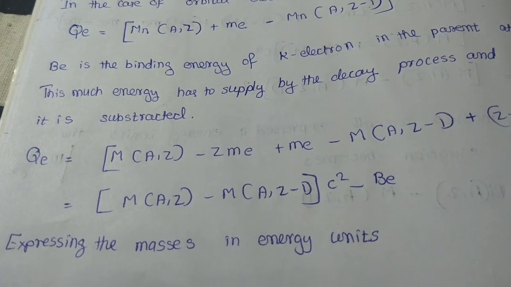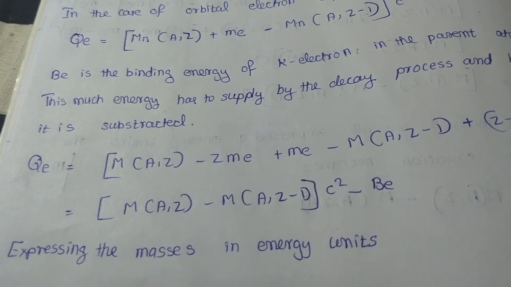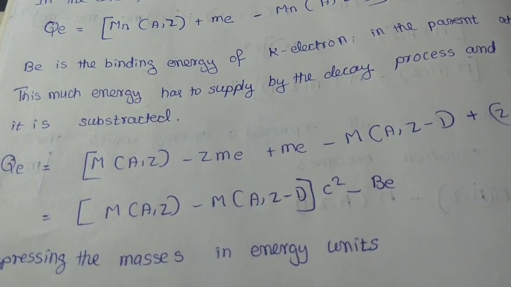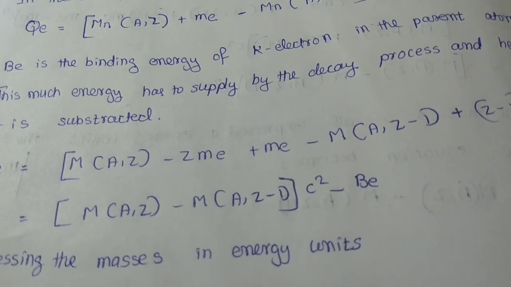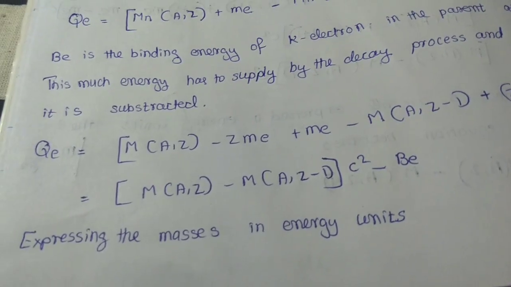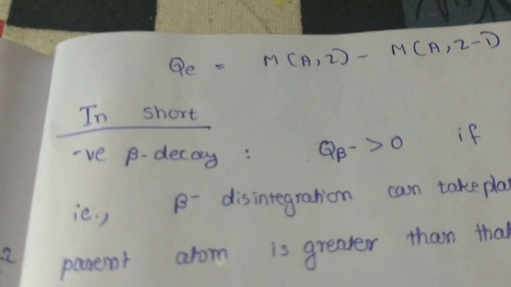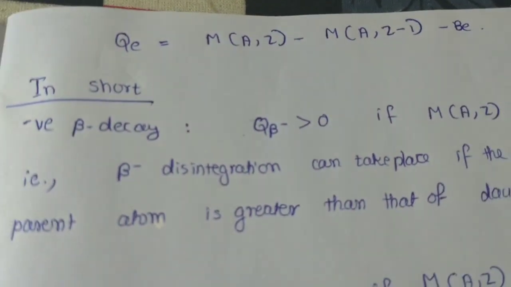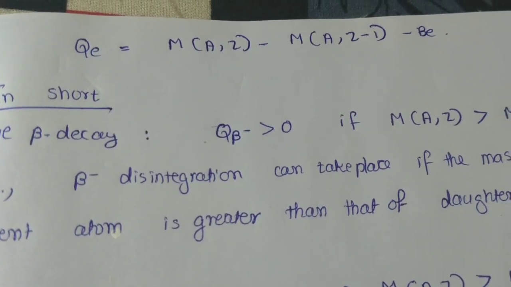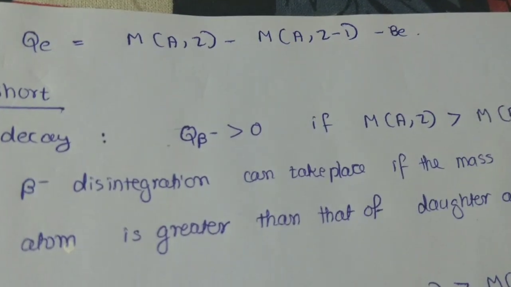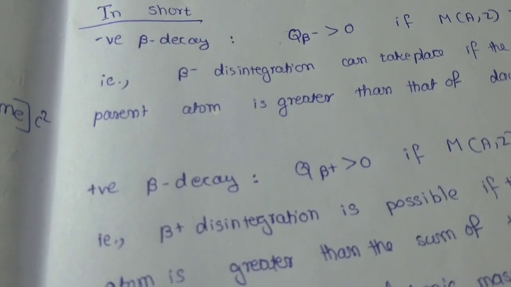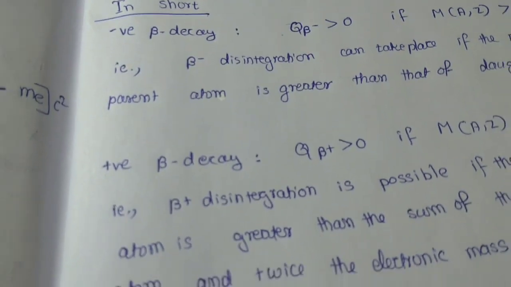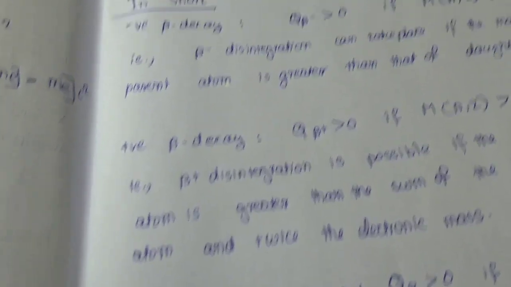By opening the brackets, we get the disintegration energy as [M(A,Z) minus M(A,Z-1)] into c square minus Be. Expressing the masses in energy units, we get QE equal to M(A,Z) minus M(A,Z-1) minus Be. Now we conclude the disintegration energy in negative beta decay, positive beta decay and electron capture process.